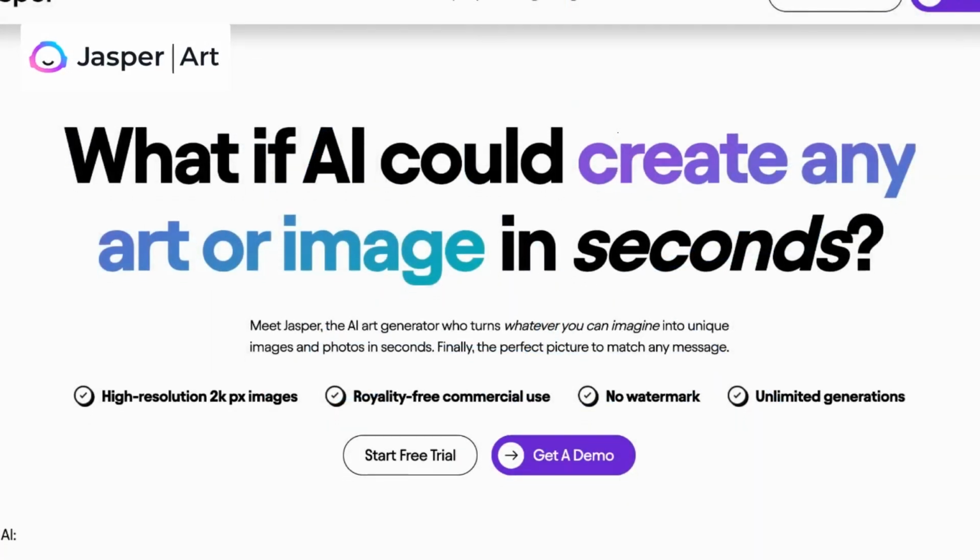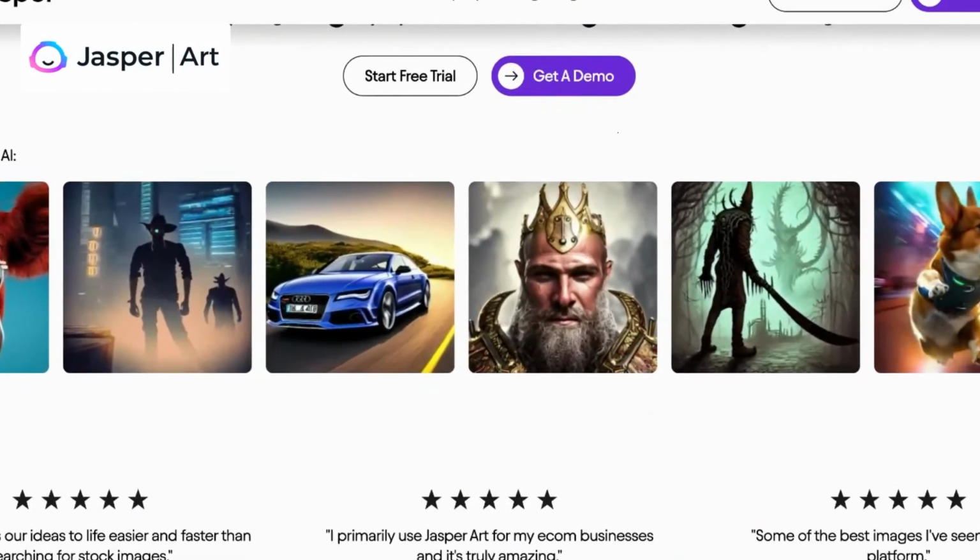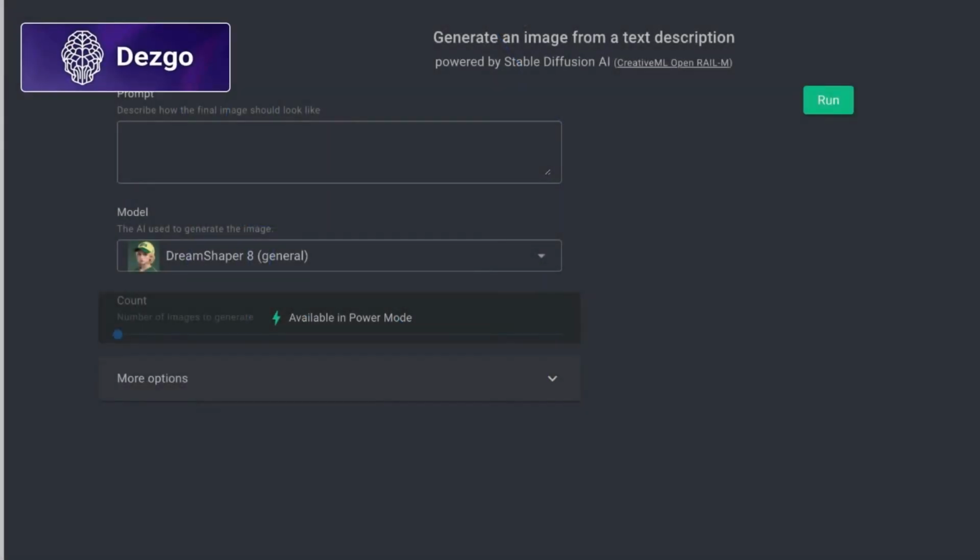Rather than simply generating art, Jasper Art engages users in a co-creative process, responding to their input to craft personalized creations. And Dezgo's ability to bridge language and imagery is particularly noteworthy, as it enhances communication by translating written concepts into compelling visuals.